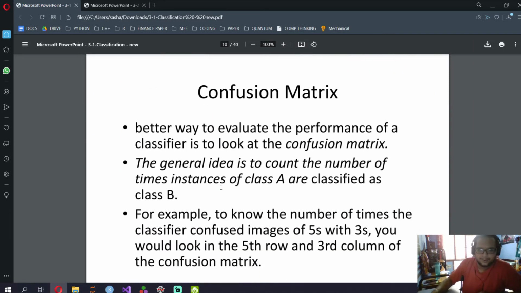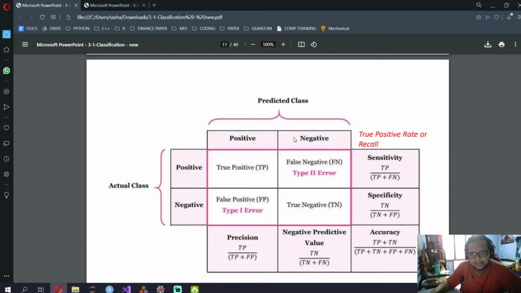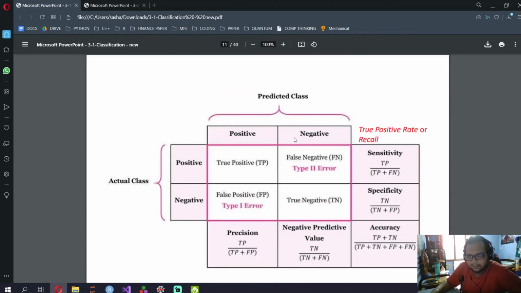Okay, so now confusion matrix. We've covered what a confusion matrix is. It is to count the number of instances of class A classified as class B, and vice versa. Remember, over here we have whether the image is a 5 and whether the image is not 5. That means we have two classes, so it's a binary class. And remember what I said, if it's two classes, it will have 4 boxes. So it has 1 box, 2 box, 3 box, 4 box.